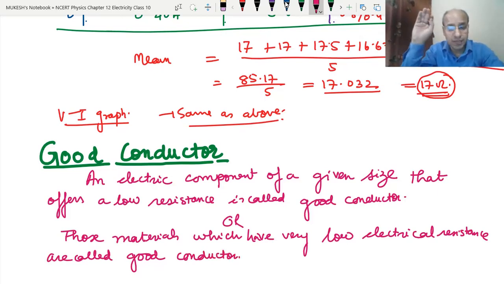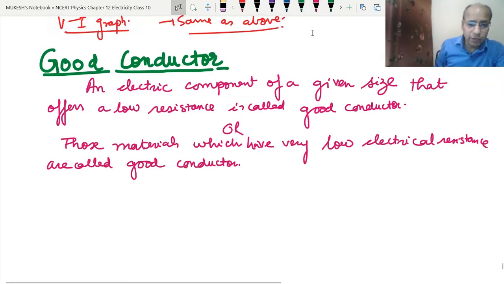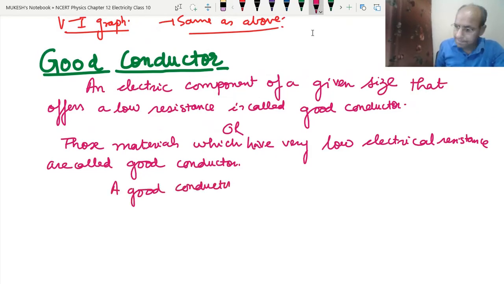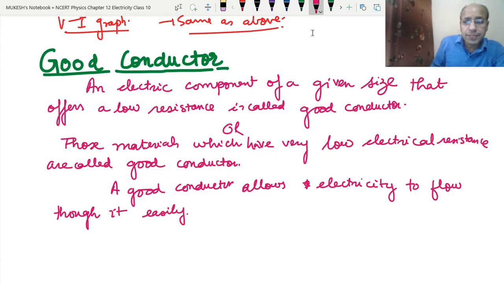Okay, so these are the definitions of good conductors. Means the materials or the electric components which have a very low resistance, that means it is not providing any resistance, it is making free paths for the flow of electricity, they are called good conductors. So whenever a good conductor is there, it will make the flow of electricity very smooth. See, a good conductor allows electricity to flow through it easily.